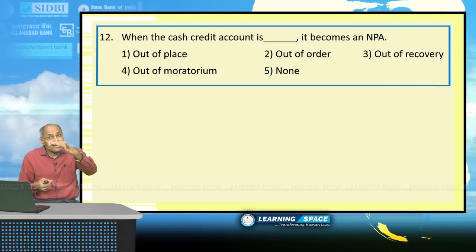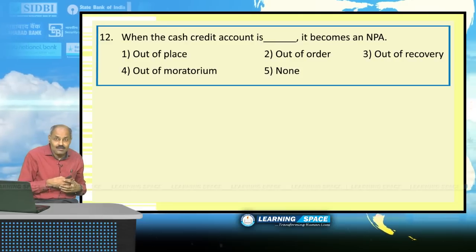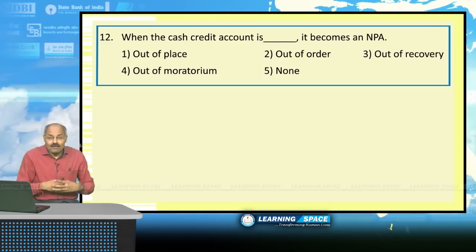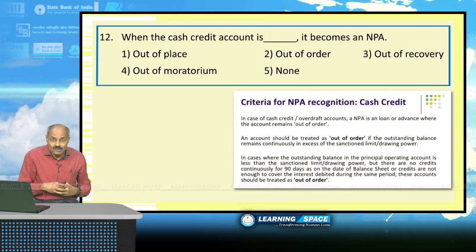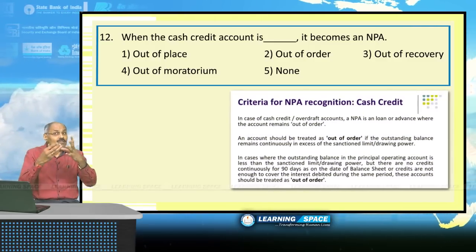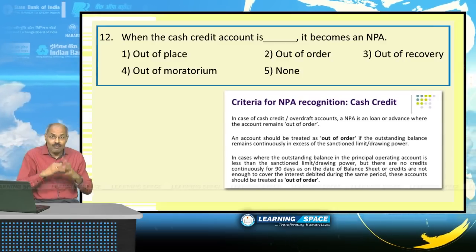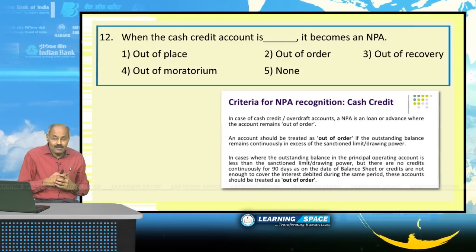When the cash credit account is out of order. What is a cash credit account? Let us assume you are into the business of manufacturing computers.